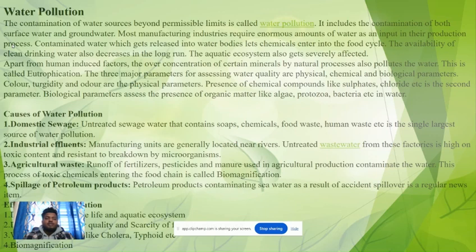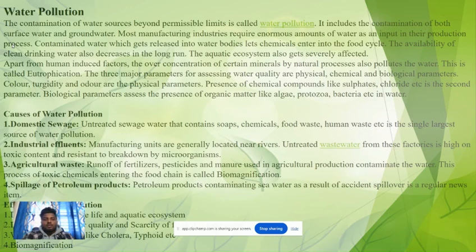Apart from human-induced factors, the over-concentration of certain minerals by natural processes also pollutes the water. This is called eutrophication. The three major parameters for assessing water quality are physical, chemical, and biological parameters. The physical parameters are color, turbidity, odor. The chemical parameters are the presence of chemical compounds like sulfates, chlorides, etc. The biological parameter assesses the presence of organic matter like algae, protozoa, bacteria in the water.